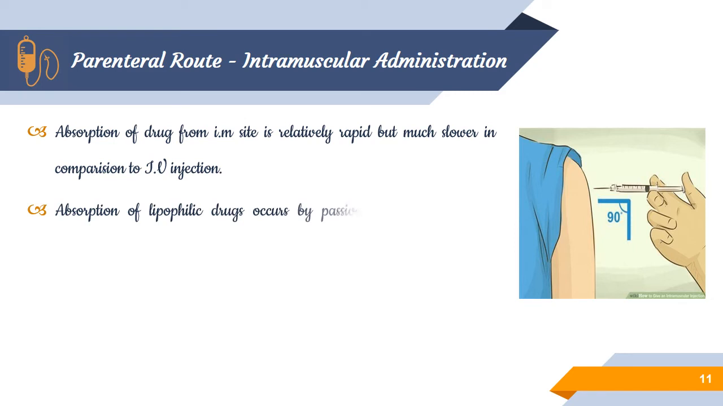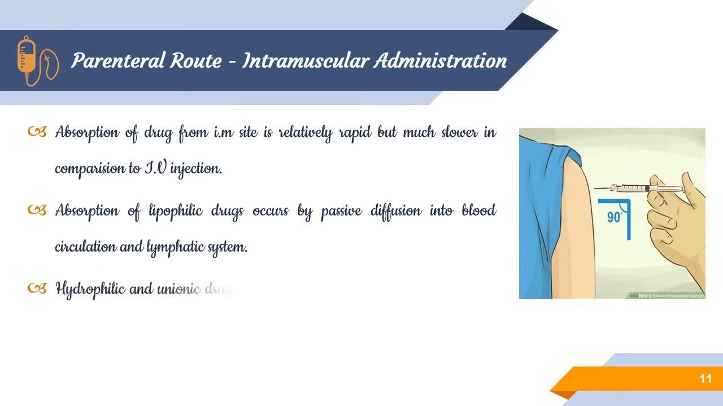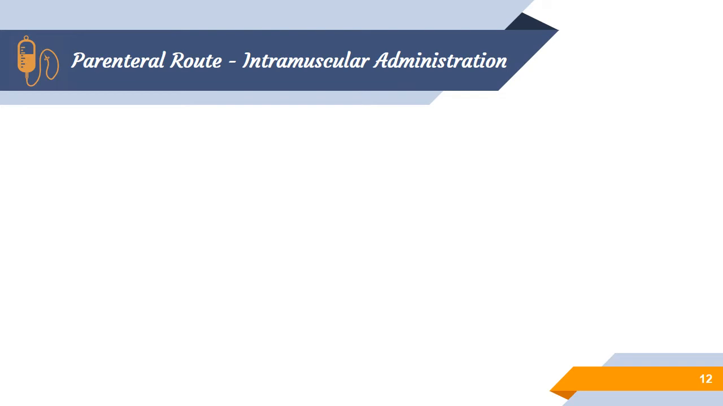Next is the absorption of lipophilic drugs, which majorly occurs by passive diffusion and takes the drug directly into the systemic circulation. Hydrophilic and ionic drugs are absorbed into the blood circulation through the capillary pores model. Through pore transport, they are easily penetrated as they are hydrophilic. Now let's know about the factors majorly determining the rate of drug absorption through intramuscular administration.